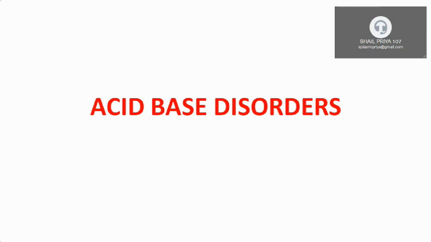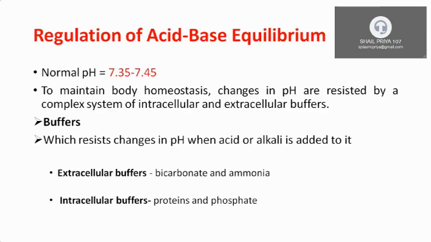First, before discussing acid base disorders, we will discuss normal regulation of acid base equilibrium in our body. As you know, the normal pH of our blood is 7.35 to 7.45. Whenever the pH decreases below 7.35, it causes acidosis or acidemia, and if the pH increases above 7.45, it causes alkalemia or alkalosis.